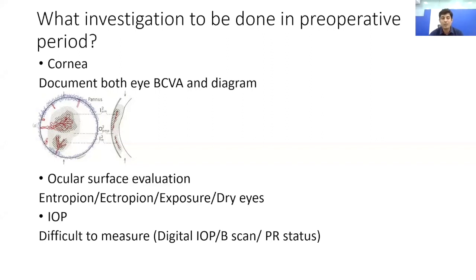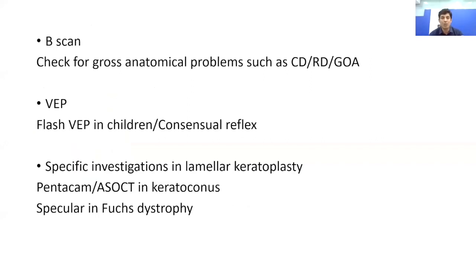For intraocular assessment, it is really very difficult to measure intraocular pressures in patients with opaque cornea. In such cases, we can take clues by doing a projection of rays, which, if it is present, then we can be roughly sure that the optic nerve function is doing well. We can do a digital intraocular pressure, and we can do a B scan to rule out glaucomatous optic atrophy. B scan has other roles also. It can tell us about gross anatomical problems such as choroidal detachment, retinal detachment, glaucomatous optic atrophy.